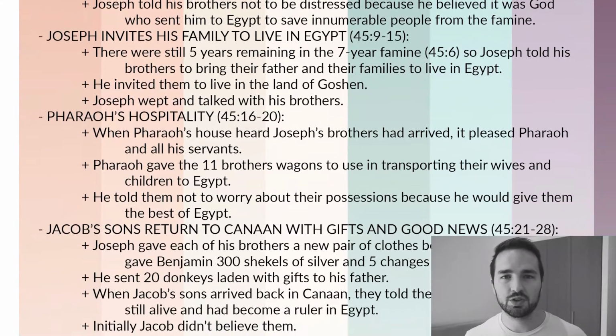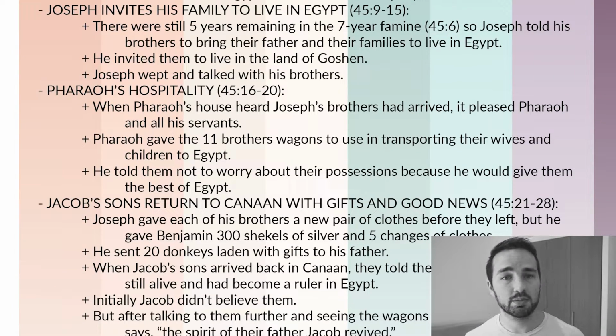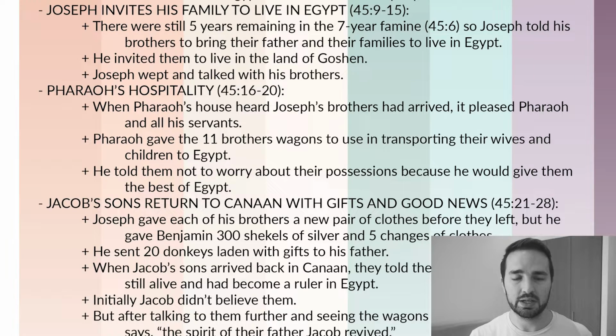Verses 9 through 15 is our next section. Joseph invites his family to come down and to live in Egypt. So there were still 5 years remaining in this 7-year famine. So Joseph said, "Look, don't starve up in Canaan. Come down here to Egypt and we will take care of you." So he invited his father, his brothers, and their families to come live in a place called Goshen. And then the Bible tells us that the brothers wept together and embraced, and they talked. I'm sure they had quite a bit to discuss and go over for the last 20 years of their history.